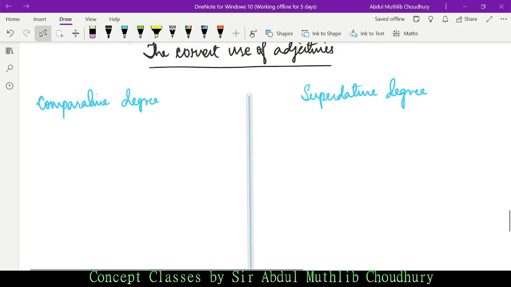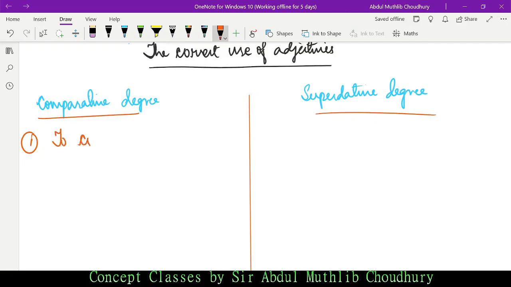Now, comparative degree and superlative degree. Always remember, comparative degree means to compare two things. When we compare two things with the help of an adjective, we take the help of comparative degree.